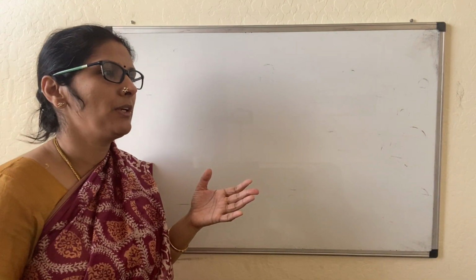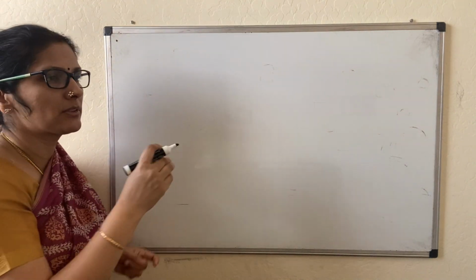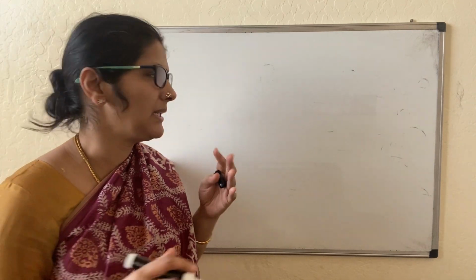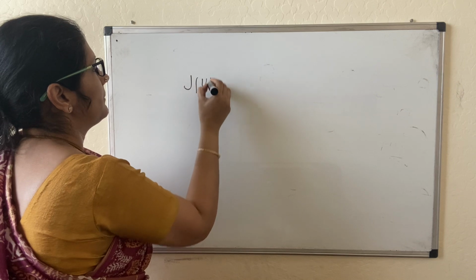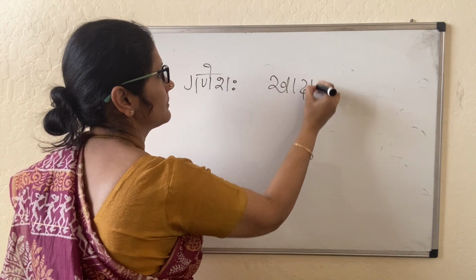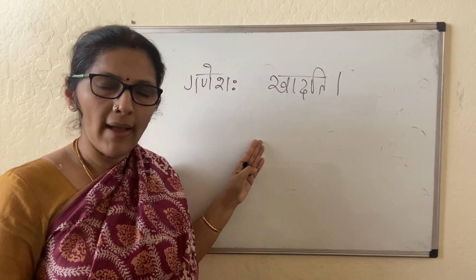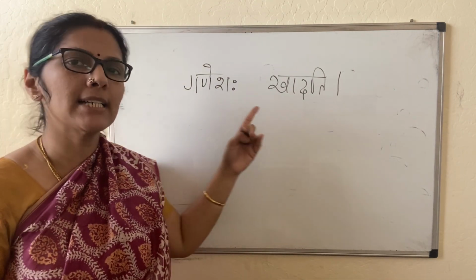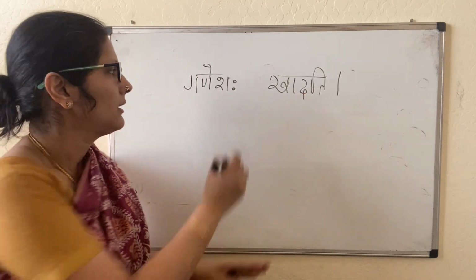Then we saw in the previous video, we started Dvitiya Vibhakti. What is Dvitiya Vibhakti? Just as Prathama Vibhakti denotes the Karta, Dvitiya Vibhakti denotes the Karma Padam in a sentence. For example, Ganeshaha Khadati. Now we are going to learn something new and then we will go into Dvitiya Vibhakti. We will brush through Dvitiya Vibhakti again. Ganeshaha Khadati.